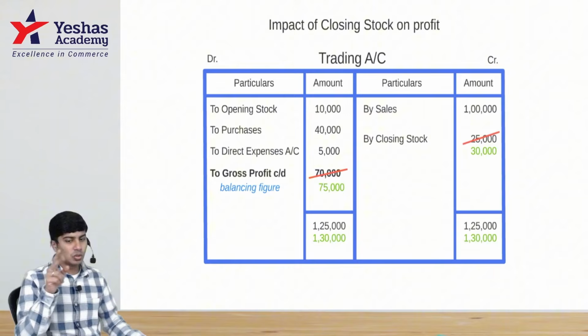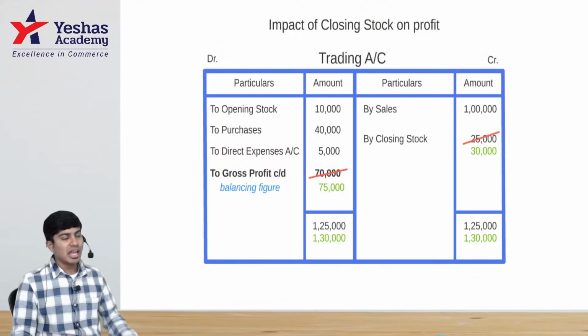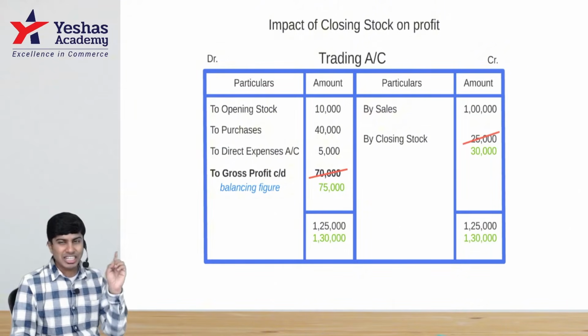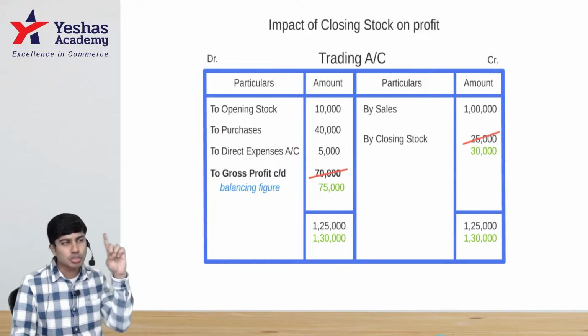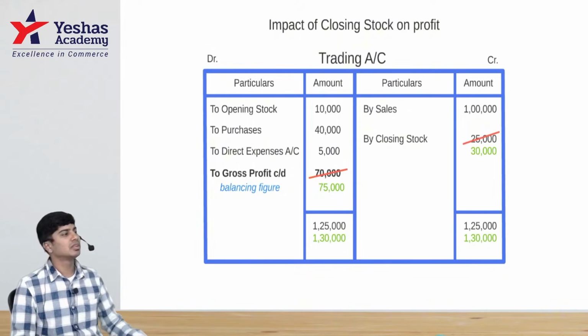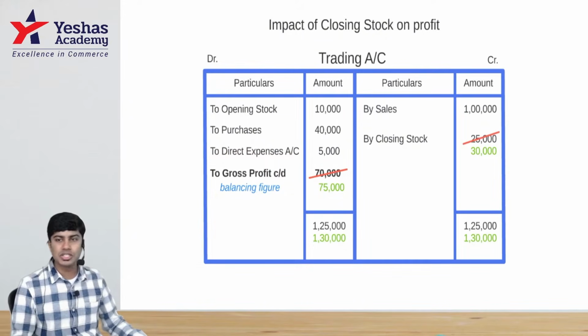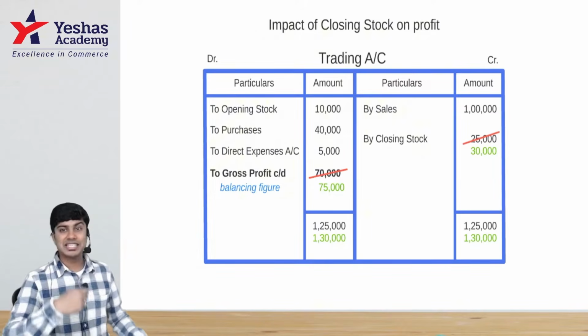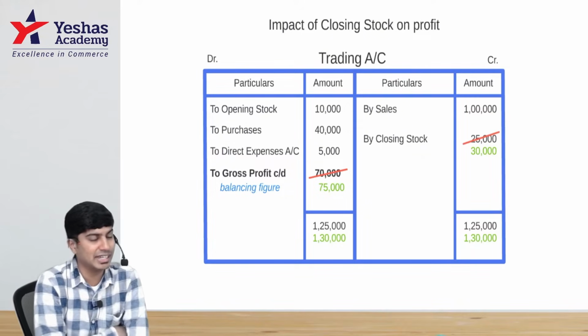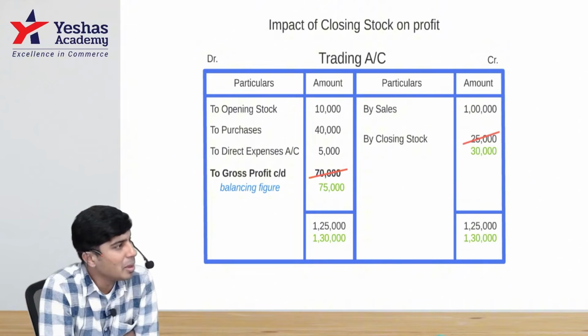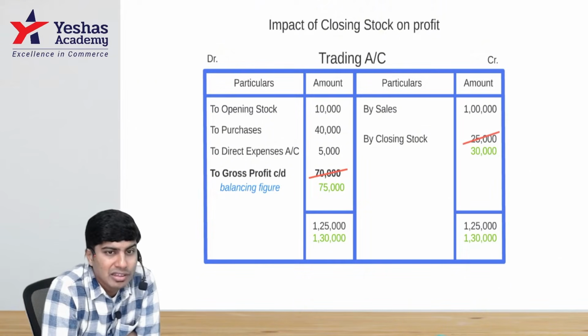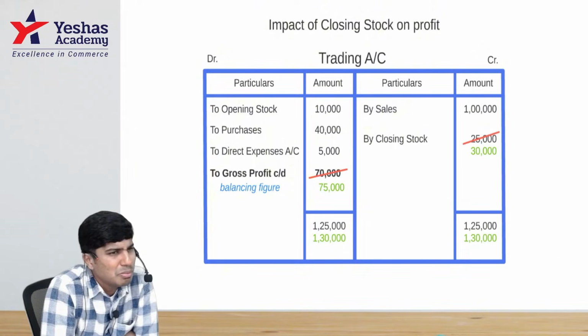I increased my closing stock by 5,000. As a repercussion, that resulted in an increase in my gross profit by 5,000. It showed up on the credit side, and it showed up on the debit side in my trading account by increasing my gross profit by 5,000. Everybody understood? Make some noise.